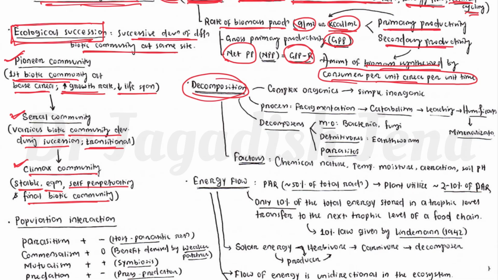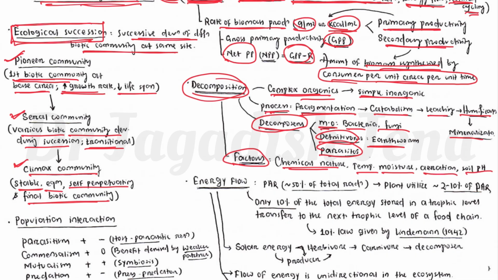Decomposition means the formation of simple inorganic compounds from organic compounds. So how does this process happen? The first step is fragmentation, then catabolism, then leaching, humification, then the mineralization process. What are the decomposers available? One is microbes like bacteria and fungus, then detritivores like earthworms. Then parasites also take part in the decomposition process. What are the factors affecting decomposition? One is the chemical nature of the substance or biomolecule, then temperature, moisture, aeration, and soil pH. These are the factors that govern the decomposition process.